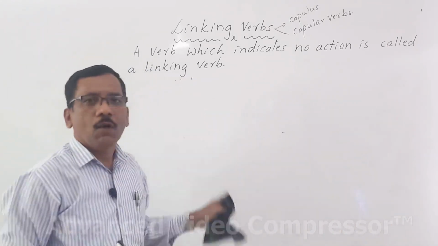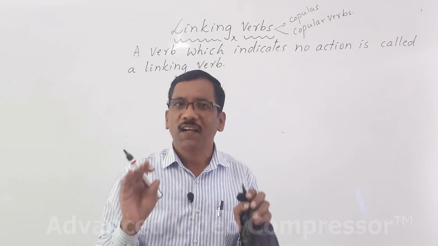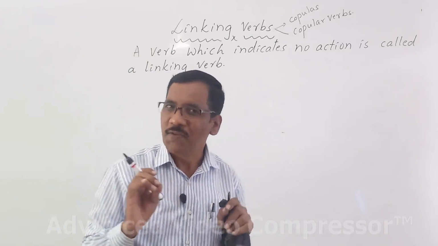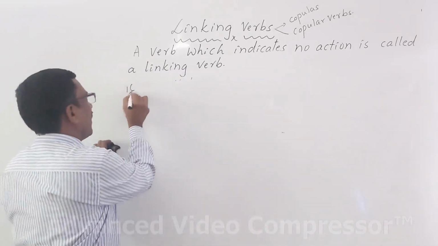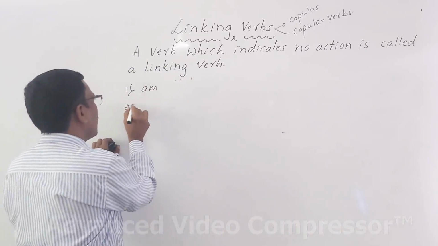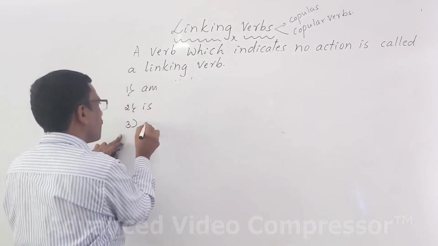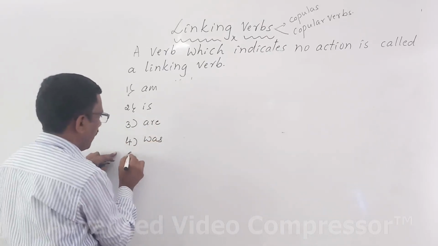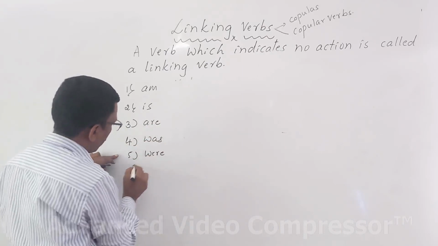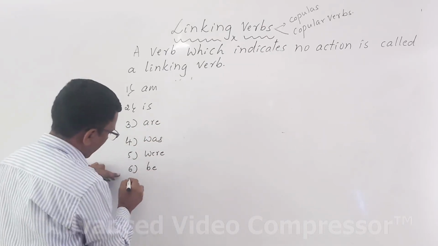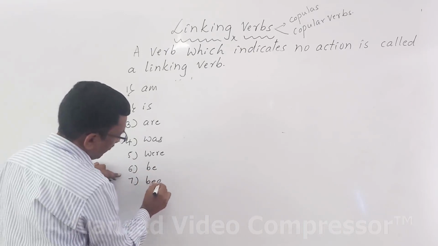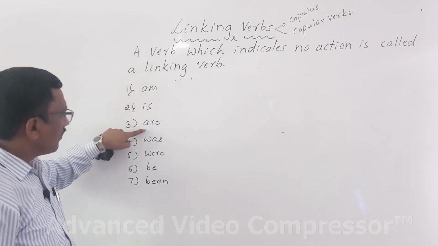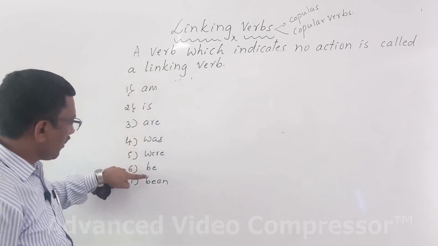Dear friends, what are the most important and very common linking verbs in English? I hope you might have heard. See here: am, is, are, was, were, be, been.